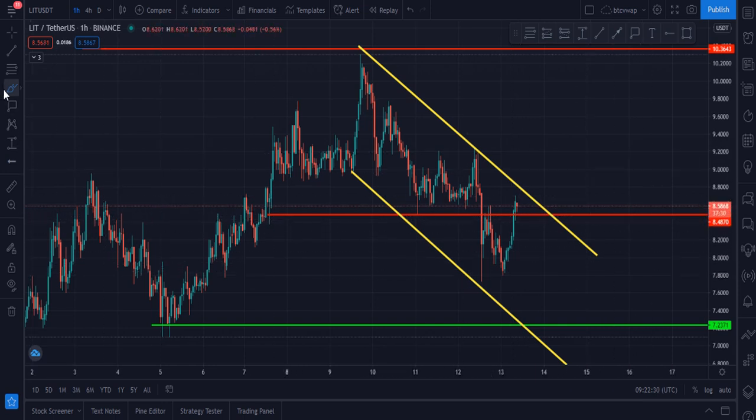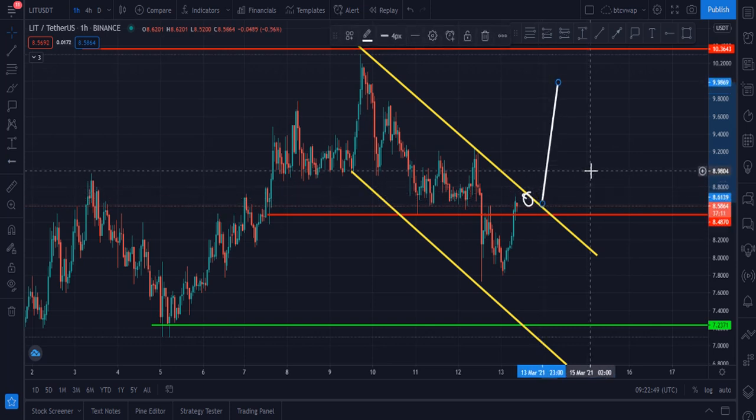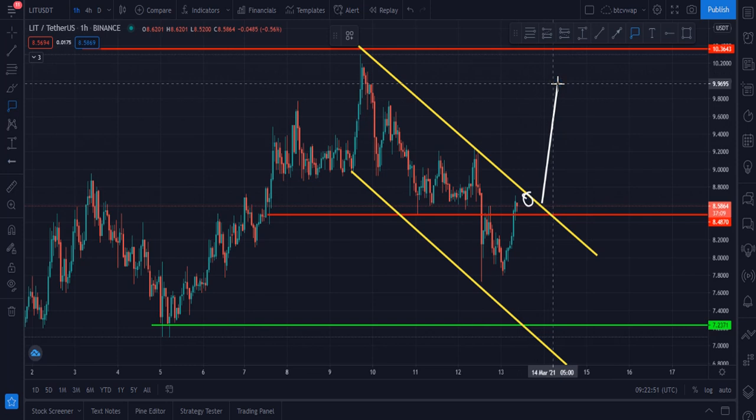I think once it breaks this upside trend line, which is currently at $8.70, and closes 4 hourly candles above this zone, then definitely in that case our first target will be this, and second target will be the beginning of this descending channel, which is $10.30.